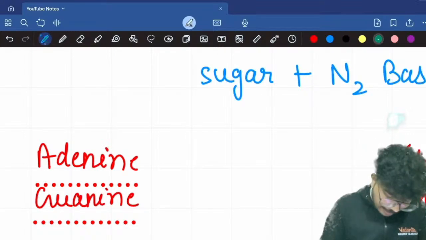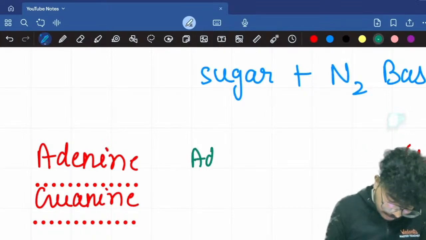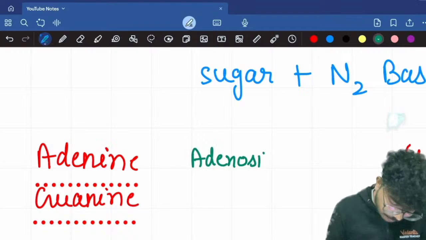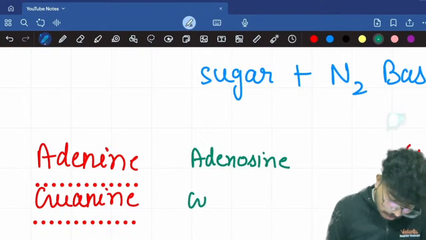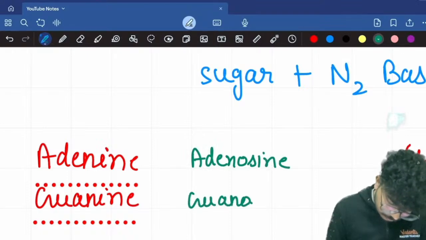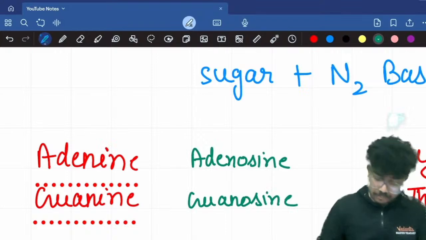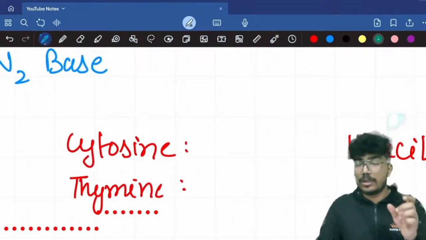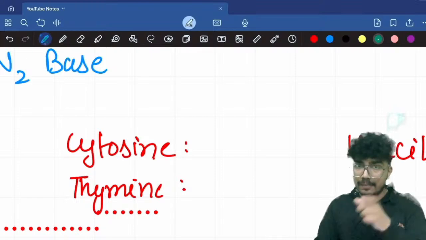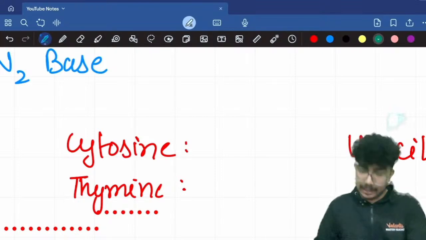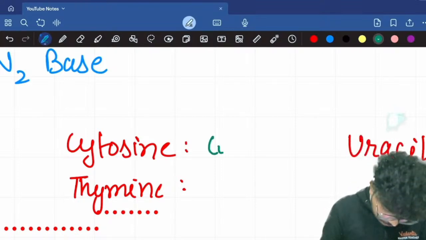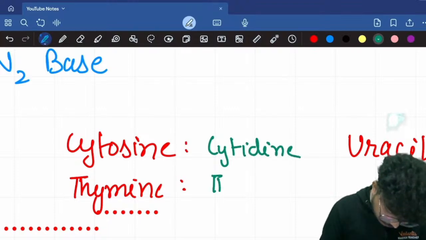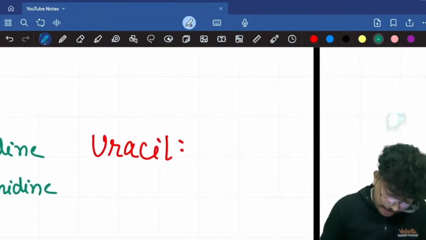So adenine will become adenosine, guanine will become guanosine. In the case of pyrimidines, you need to add idine in the ending: cytidine, thymidine, and uridine.